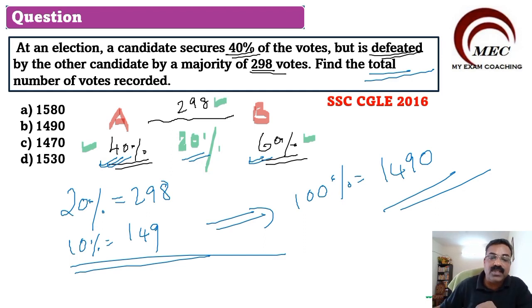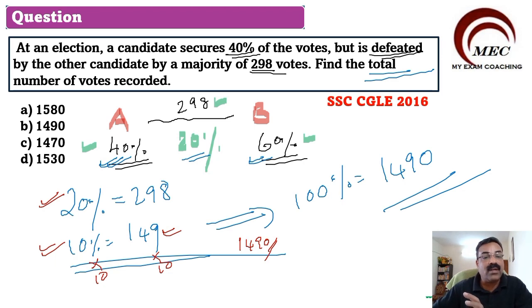If 20% is 298, half of that, 10% will be equal to 149. If 10% is 149, what will be 100%? Multiply by 10. Here also multiply by 10. So 1490 will be your answer. Now accordingly, you can find out which is the right option given, and accordingly you can mark option B is the correct option. 1490. Hope these concepts are very, very clear to you.